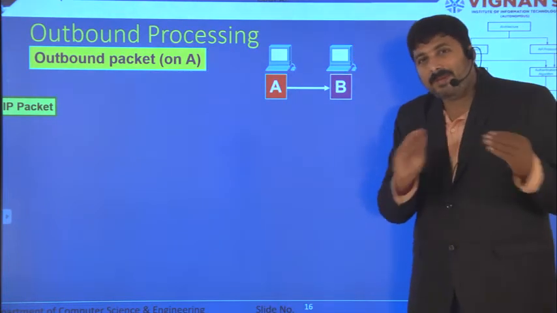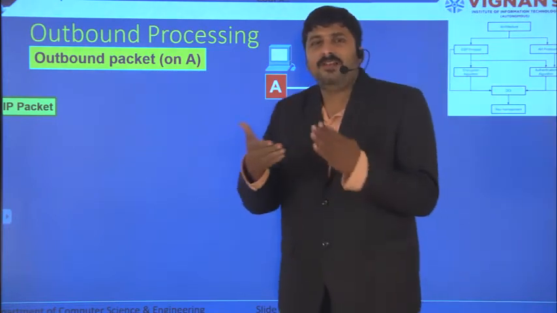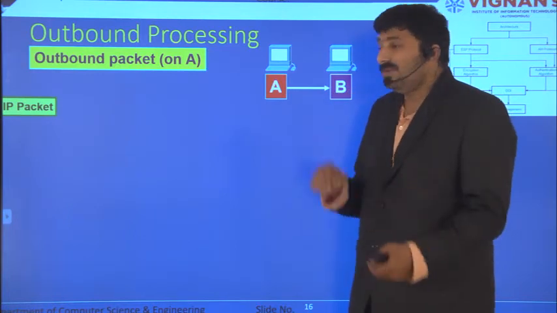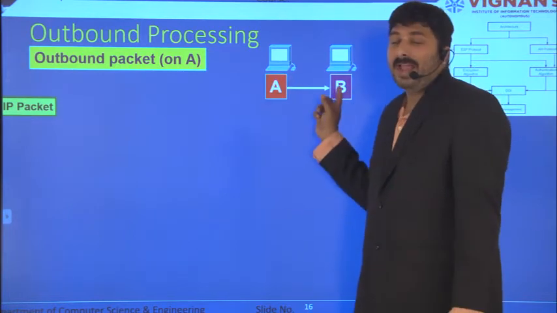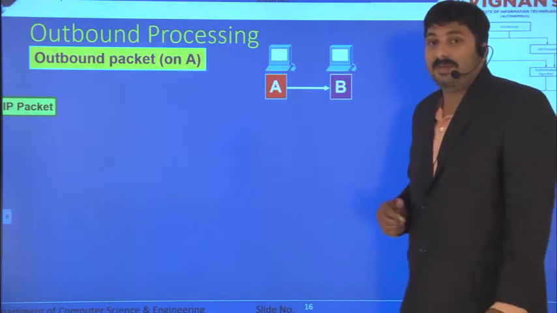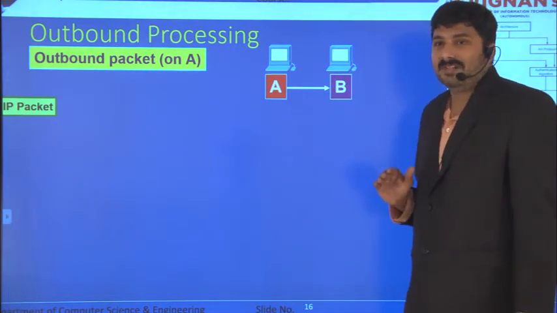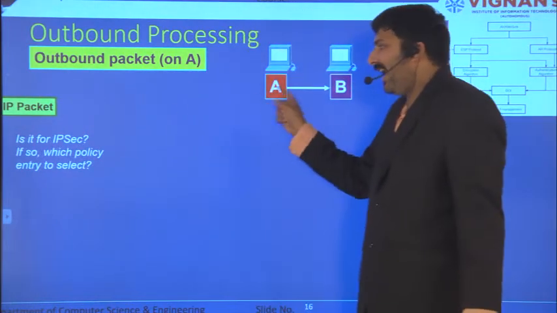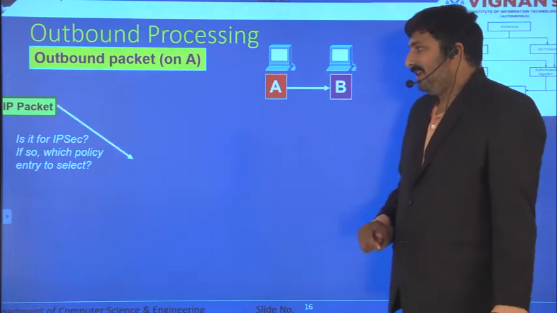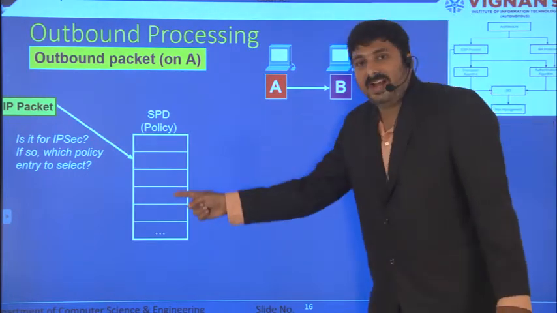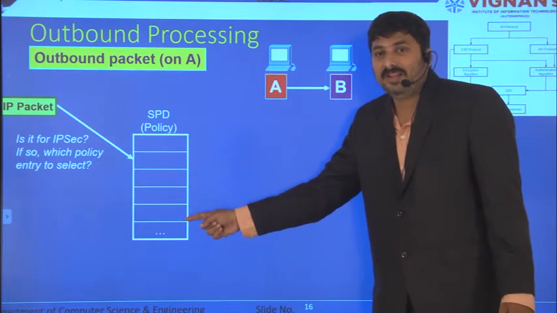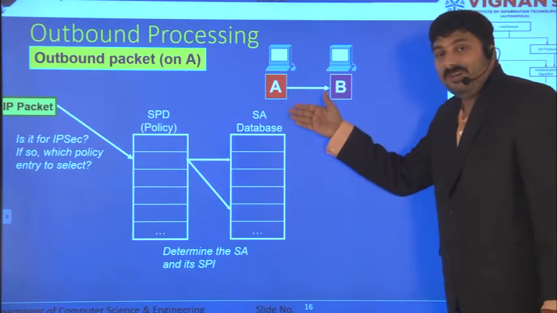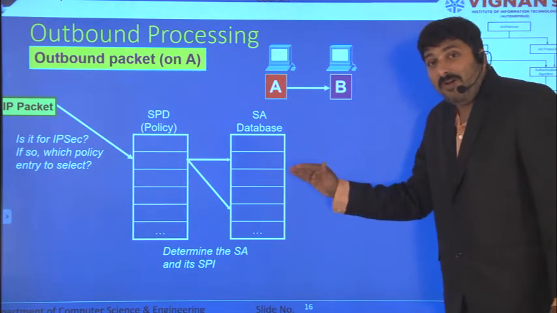If there is no IPsec connection, generally the packet comes to the network layer, gets the source IP and destination IP, and is sent to the data link layer. But if you are using IPsec between A and B, a secure connection is already established. Now what will happen: is there an IPsec policy between A and B? If yes, then it will check the security policy database. Then it goes to the security association database.